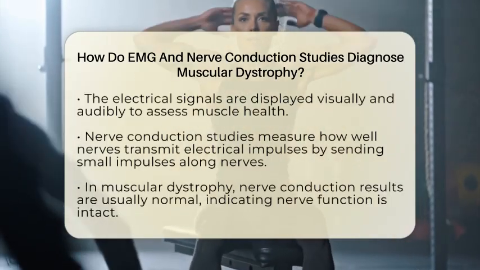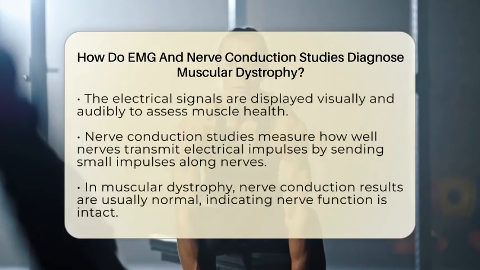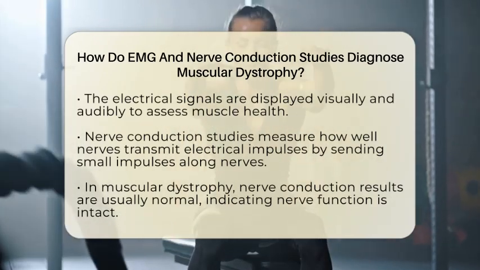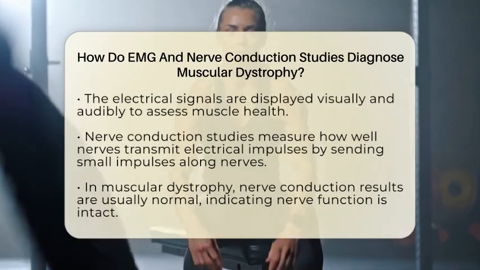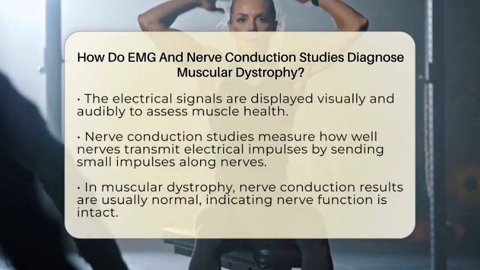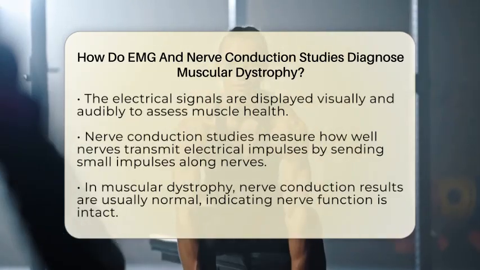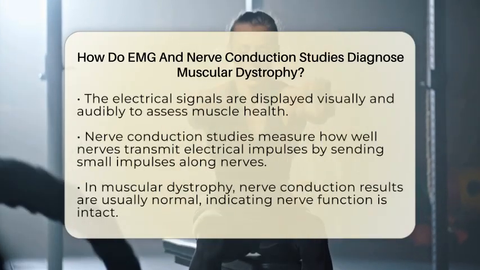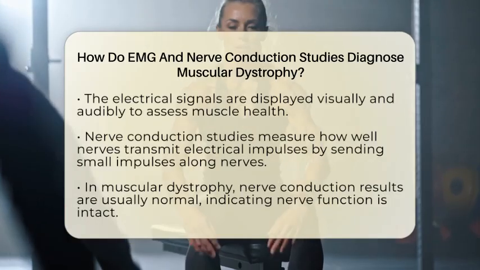When the patient contracts the muscle during the test, the electrical signals are displayed on a monitor and heard as sounds, giving doctors a visual and auditory picture of muscle health. This helps differentiate muscle weakness caused by muscular dystrophy from weakness caused by nerve problems.